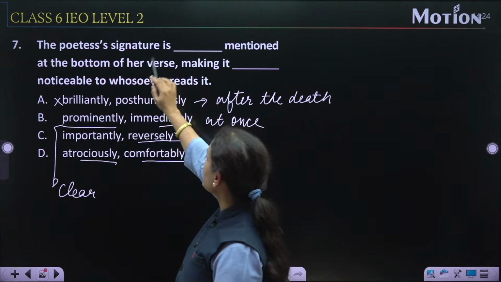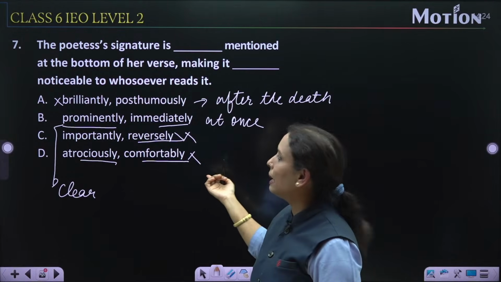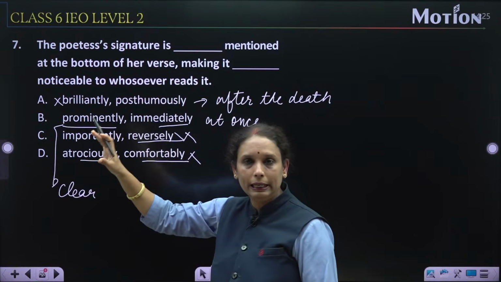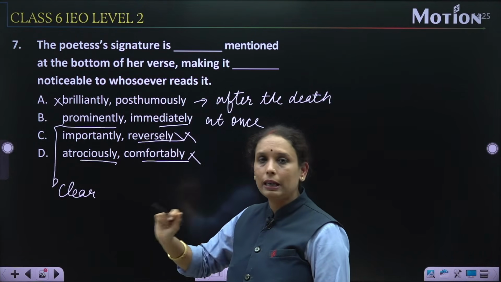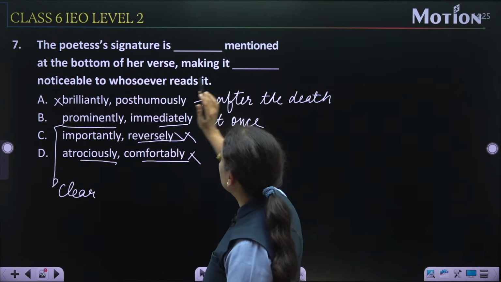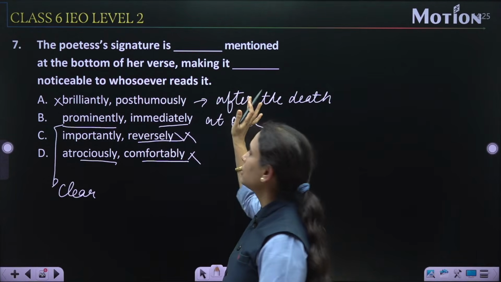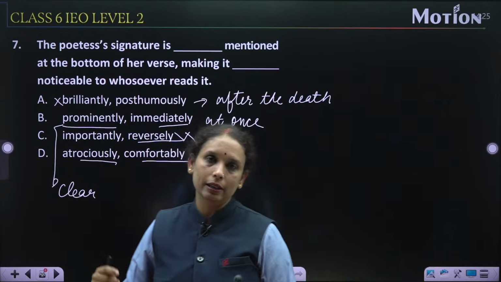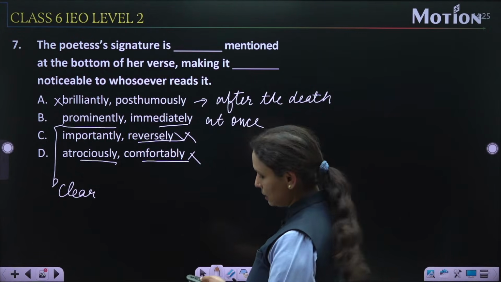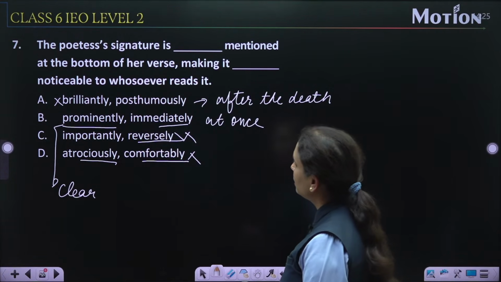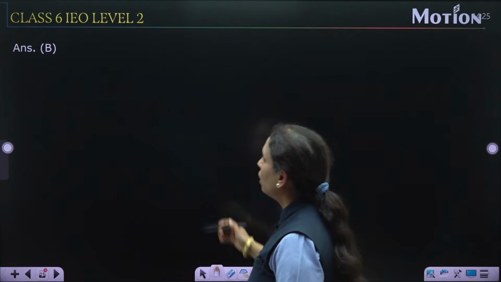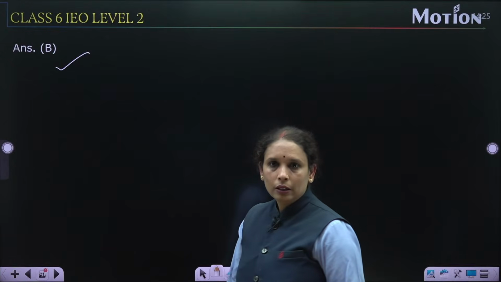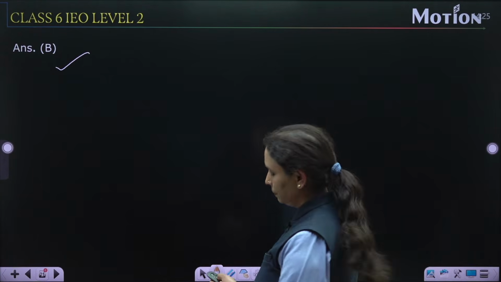The poetess's signature is prominently mentioned at the bottom of her verse. Prominently means clearly mentioned है उसकी verse के bottom पर, making it immediately noticeable to whosoever reads it, ताकि जैसे ही कोई देखे तो उसको easily read कर सके. I think option number B is correct. So let's check it. Yes, option number B. So now question number 8.